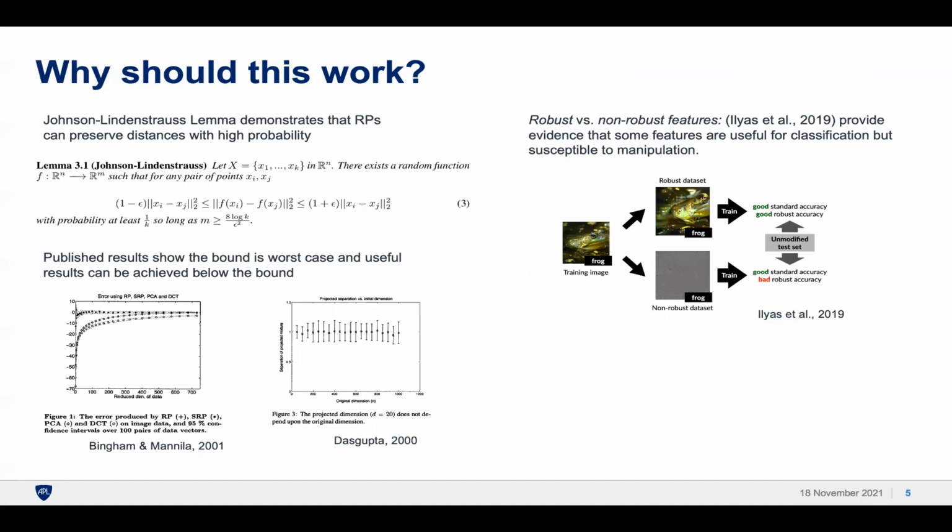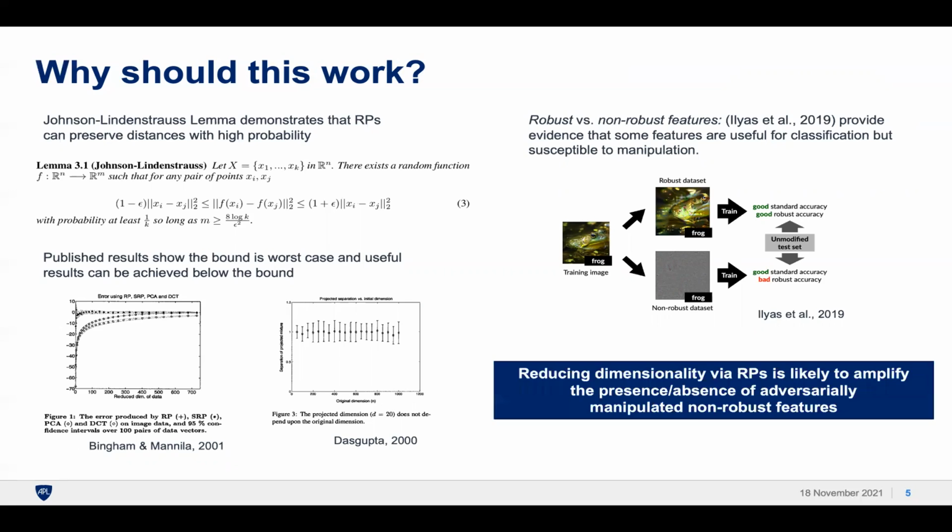Furthermore, Ilyas et al. demonstrated the existence of robust and non-robust features learned by deep neural networks, where the non-robust features are those that are most likely to be manipulated under attack. We hypothesize that different random projections are likely to amplify the effects of these manipulated features for adversarially attacked images, thereby causing greater inconsistency across random subspaces.